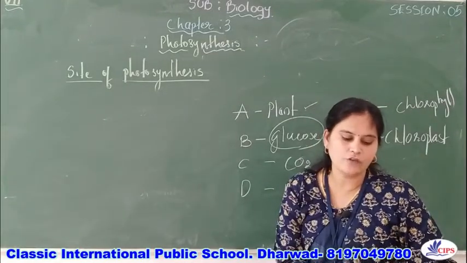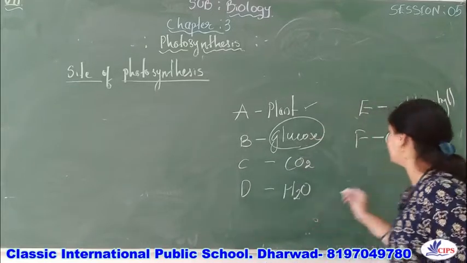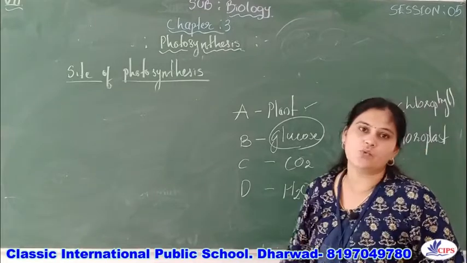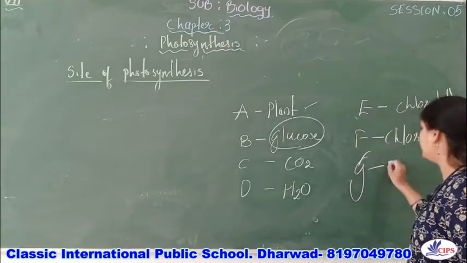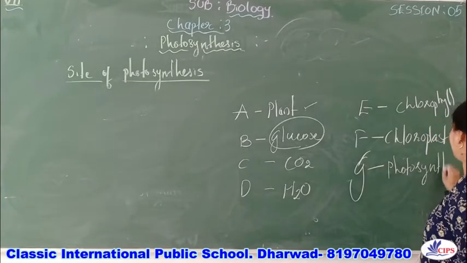In the presence of light energy, in a process called G. See here, you can now name what G is. It is nothing but photosynthesis, right?